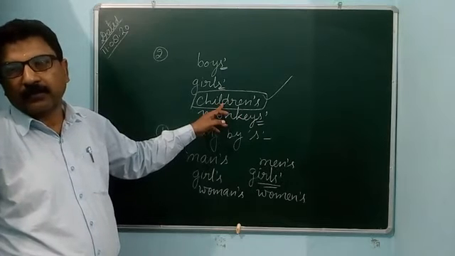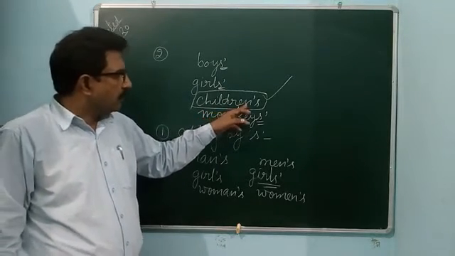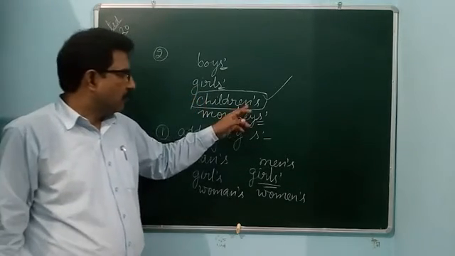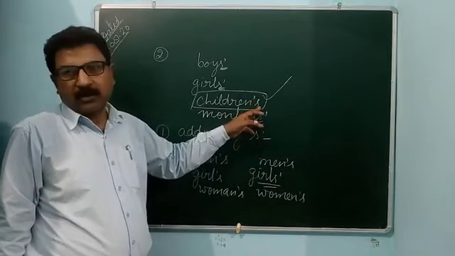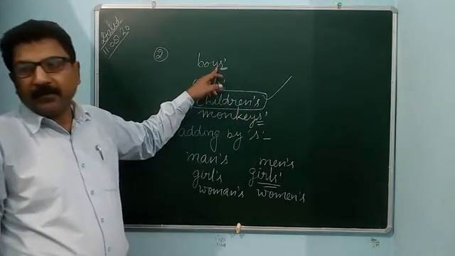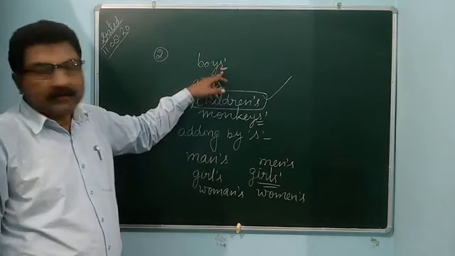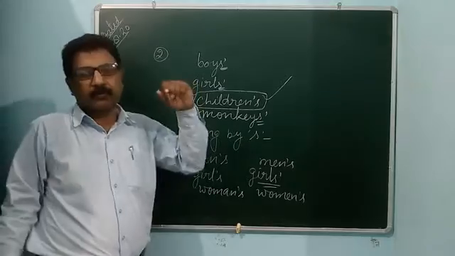Child is singular, children is plural. Its last letter is n, not s, so you use apostrophe s. But when a plural noun has s as its last letter, you use only an apostrophe.